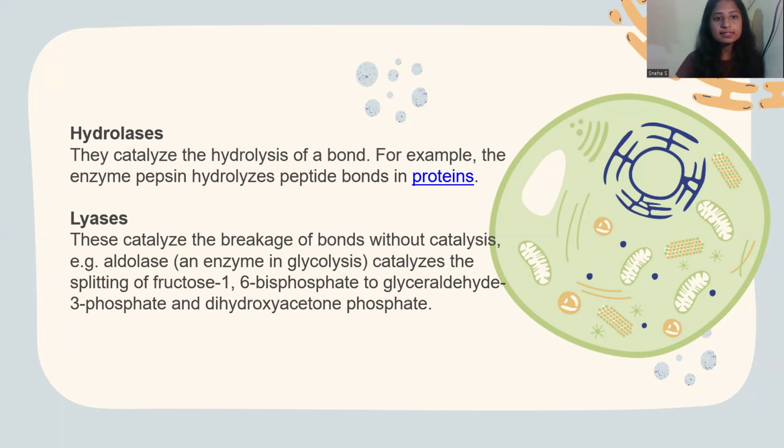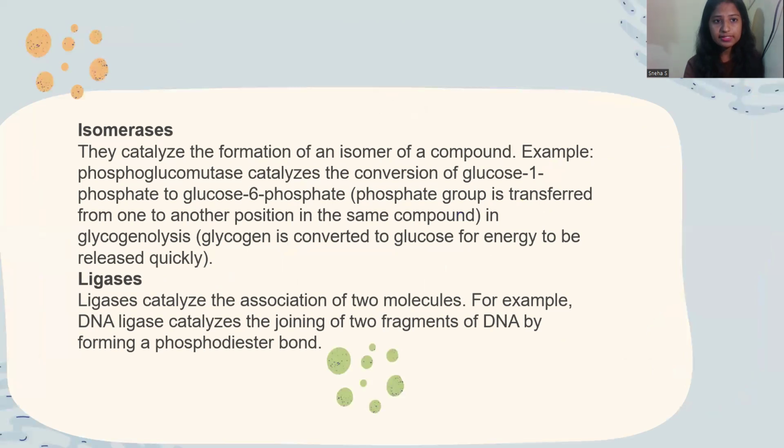The next one is lyases. This catalyzes the breakage of bonds without hydrolysis. An example is aldolase. It's an enzyme in glycolysis which catalyzes splitting of fructose 1,6-bisphosphate to glyceraldehyde 3-phosphate and dihydroxyacetone phosphate. The next one is isomerases. They catalyze the formation of an isomer of a compound. For example, phosphoglucomutase catalyzes the conversion of glucose-1-phosphate to glucose-6-phosphate, where the phosphate group is transferred from one position in the compound to another position in the same compound. Next is glycogenolysis, where glycogen is converted to glucose for energy transfer.